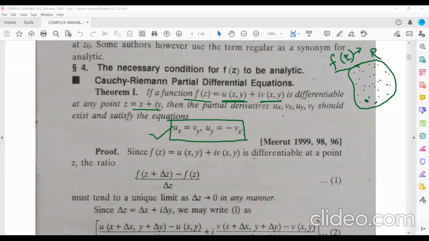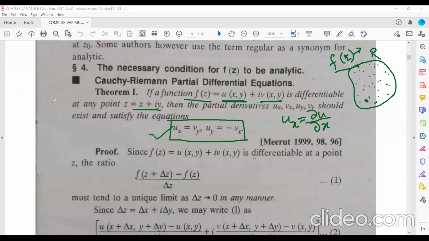u suffix x means what? What do you mean by u suffix x? That is the partial derivative of u with respect to x. Similarly, v suffix y means partial derivative of v with respect to y. u suffix y means partial derivative of u with respect to y, and v suffix x means partial derivative of v with respect to x.